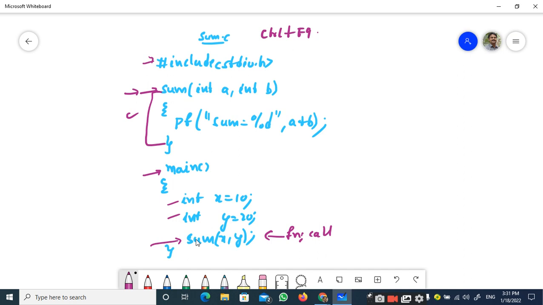At this particular point, the compiler will not raise any problem. Why? Because at the second line itself, the compiler has got a lot of information related to this function, so it will execute perfectly.